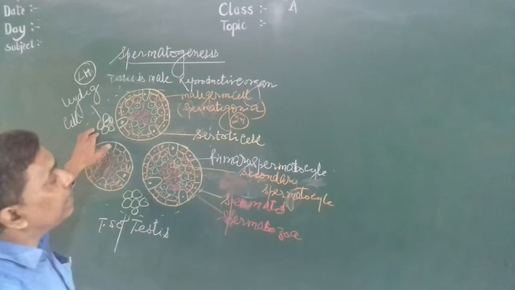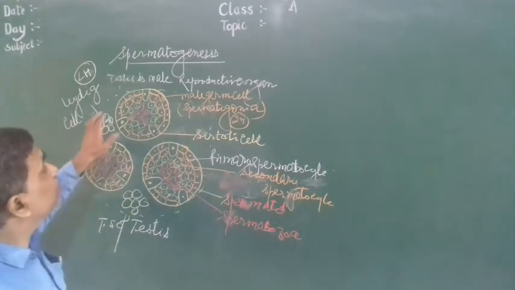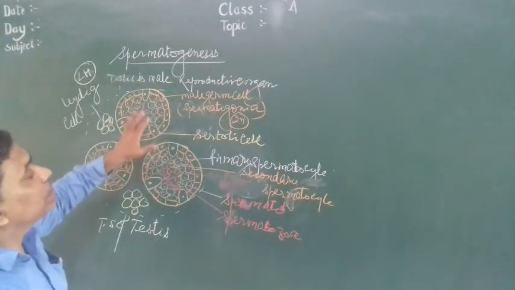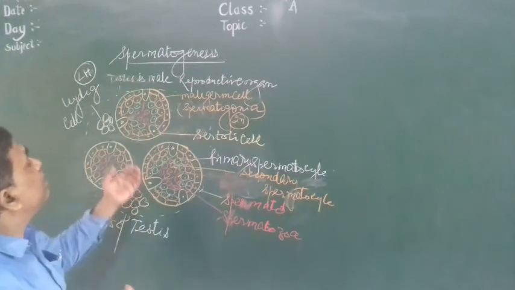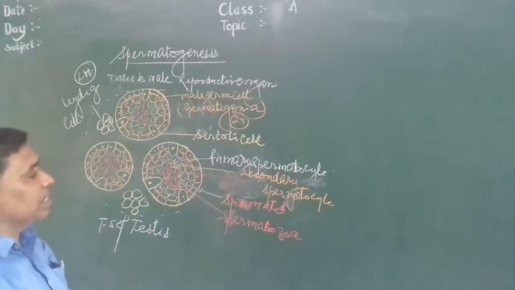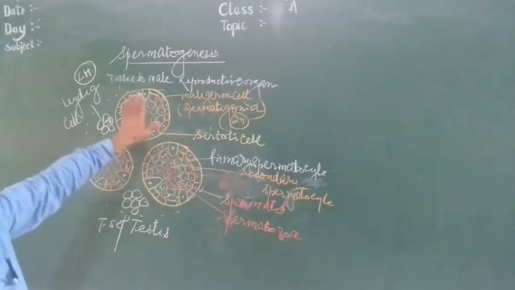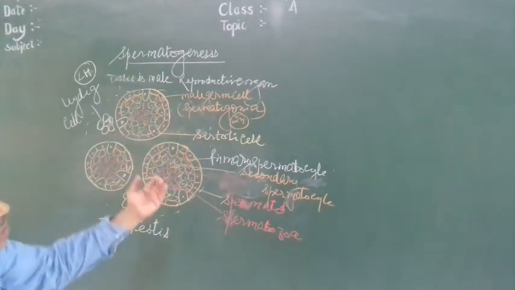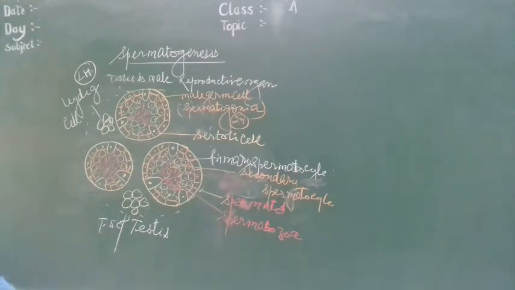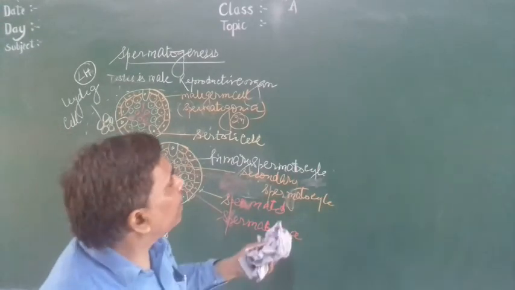This produces androgen hormone, and due to its influence, the secondary sexual characters develop as well as spermatogenesis starts. So how these steps occur in a linear manner, I would like to show you here.